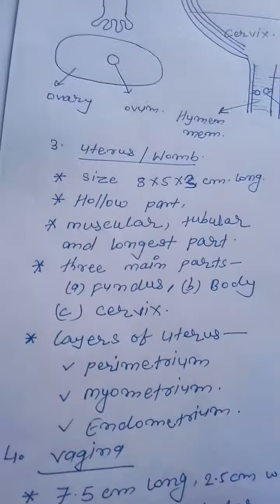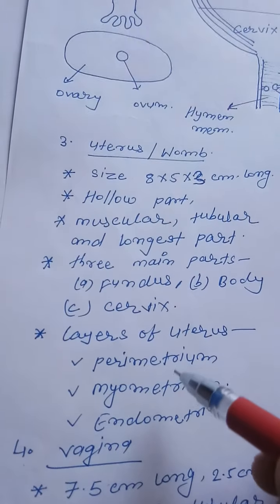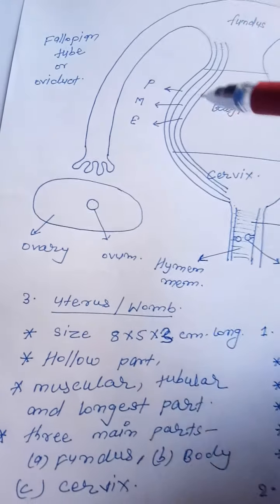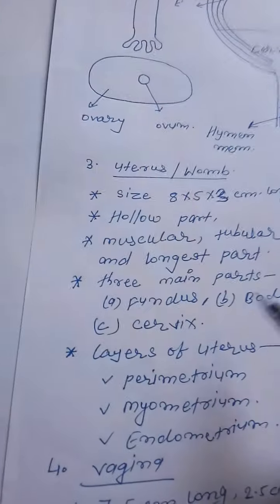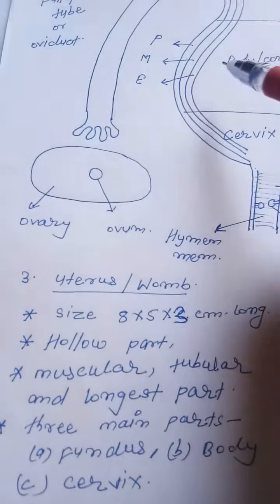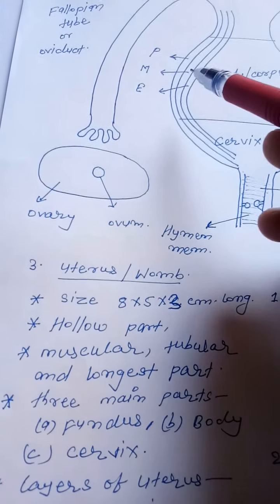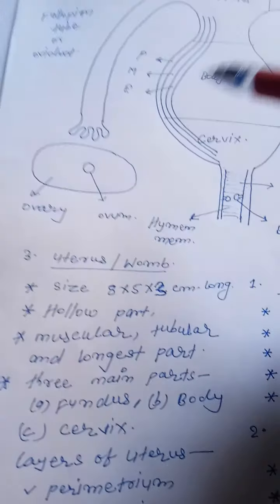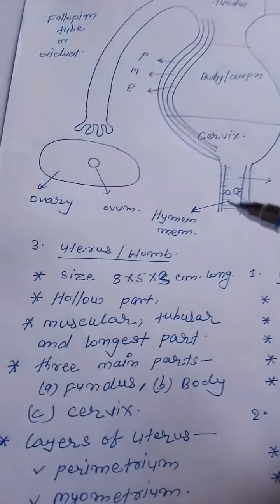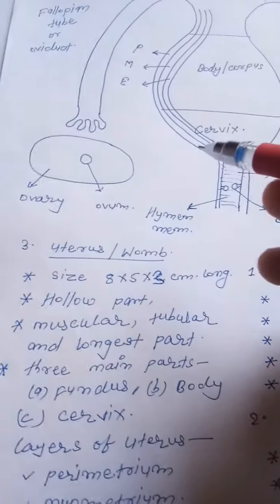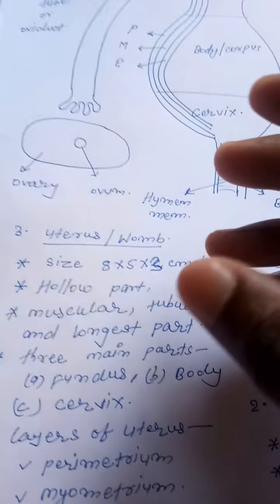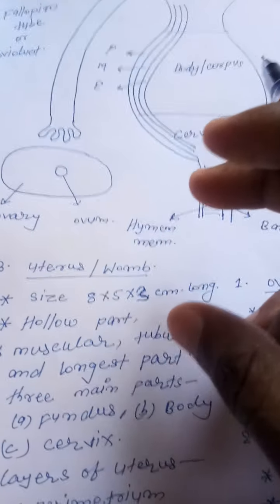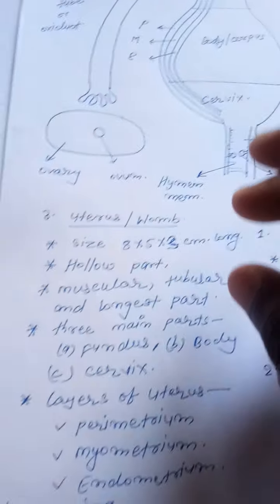The layers of the uterus are most important. Perimetrium is the outermost layer of the uterus, and myometrium is the middle layer. It is highly expansible and stretchable due to the presence of smooth muscles particularly, and due to the presence of calcium ions, the contraction is maximum during pregnancy.